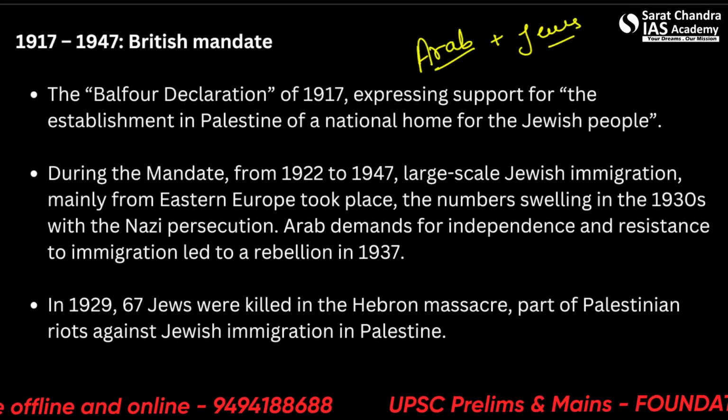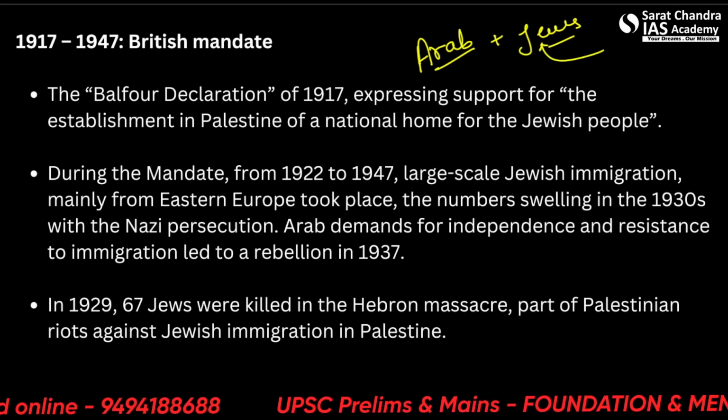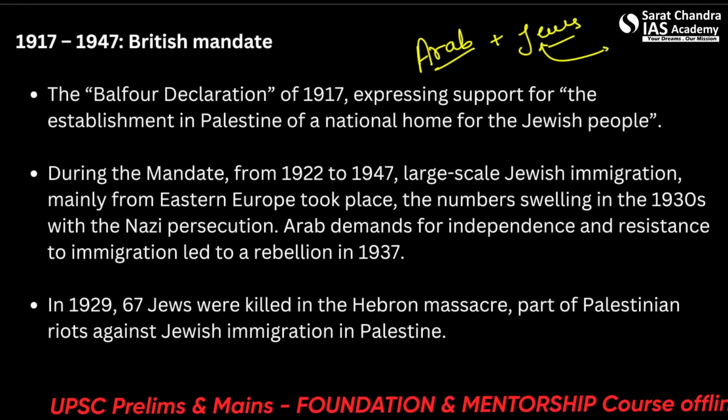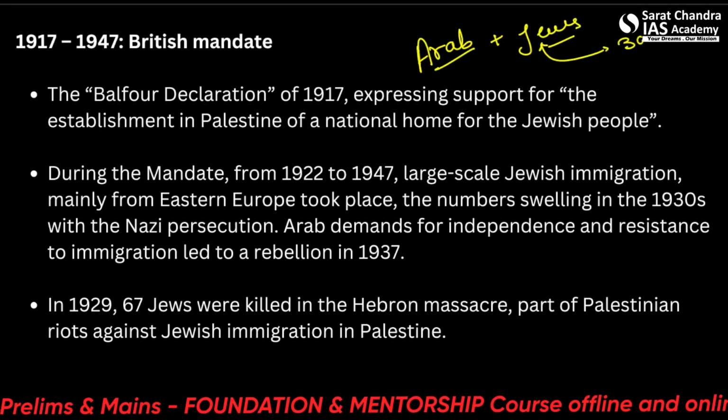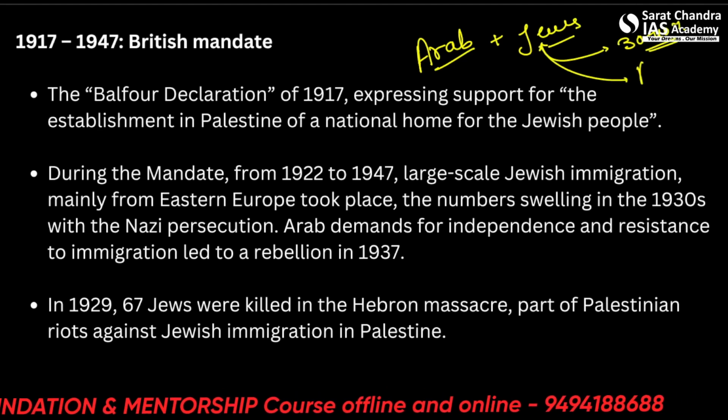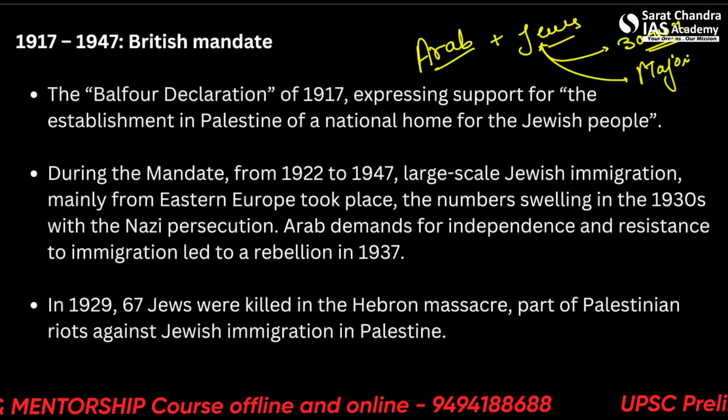It is not to be forgotten that Jews were also already living in Palestine. Not every Jew immigrated. So there was a minority population of Jews, around 30 to 40%. But large-scale immigration made it a majority population, sort of.